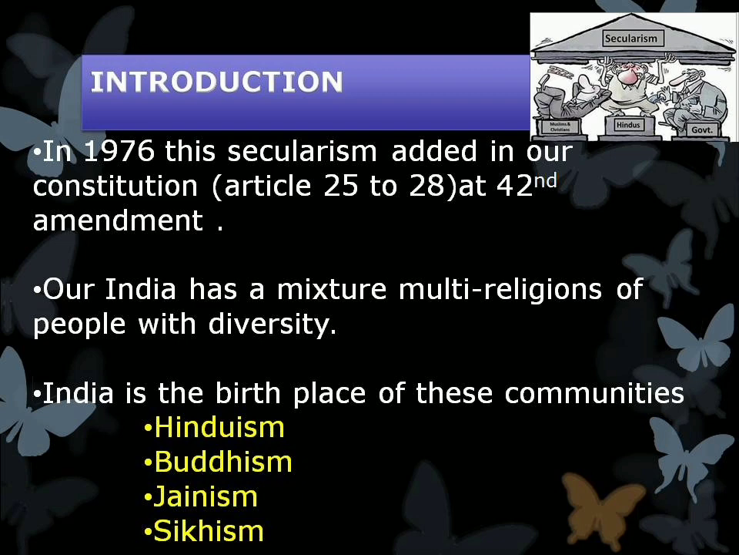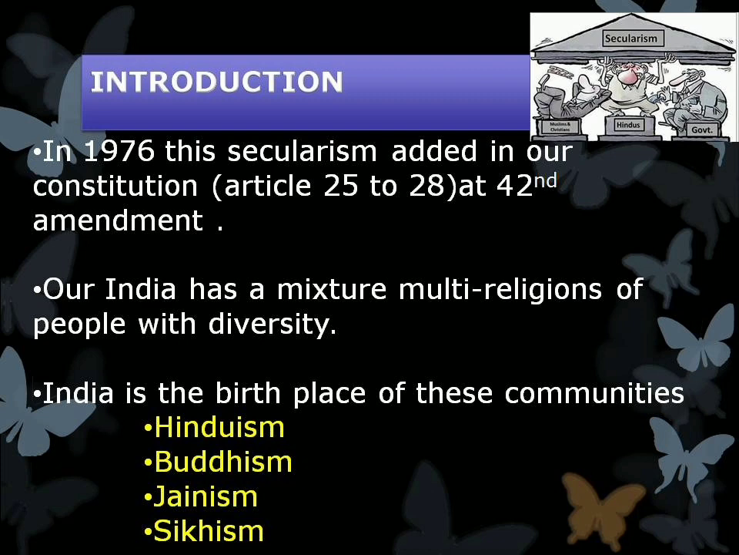So our India has a mixture of multi-religious people with diversity. Yes, children. Different states can have n number of religious practices and many things vary. And also, India is the birthplace of these communities: Hinduism, Buddhism, Jainism, Sikhism. These were born in our country only.